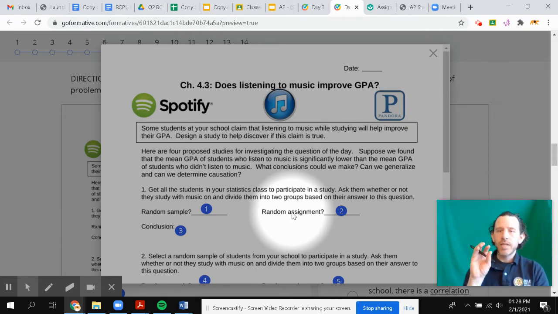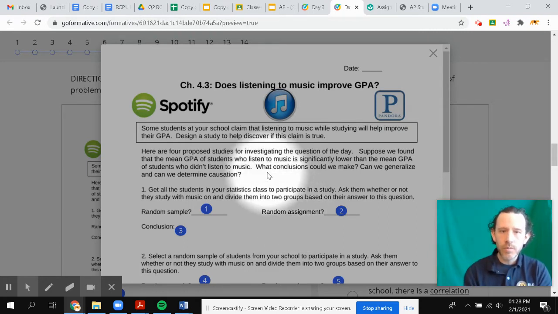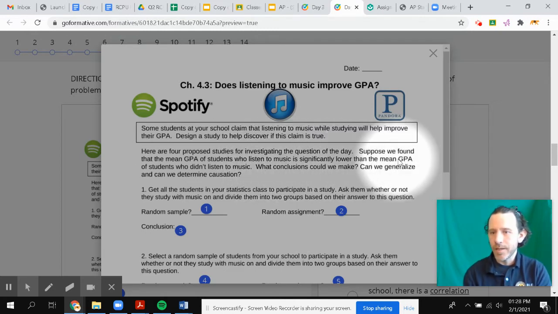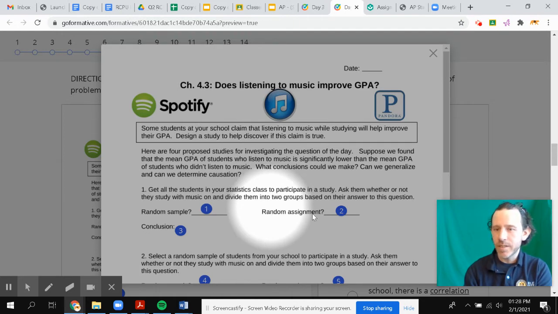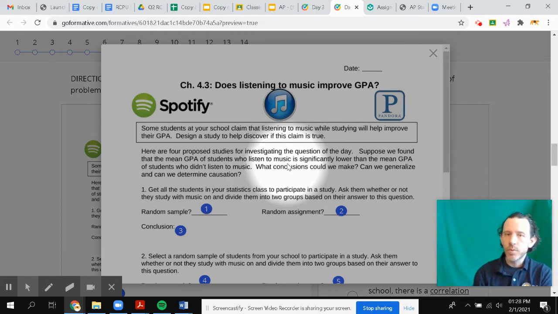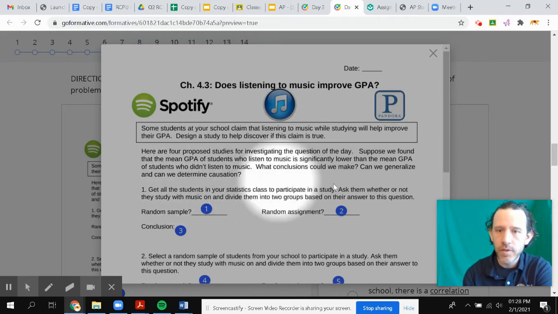Well, we're seeing if listening to music, right, affects GPA. So think about our explanatory, or you know, would be the listening to music part, and that would be affecting GPA. So treatments in this case, if we were randomly assigning something, we would be randomly assigning whether or not the students listen to music. So that's important as well when we are walking through and answering these kinds of things.